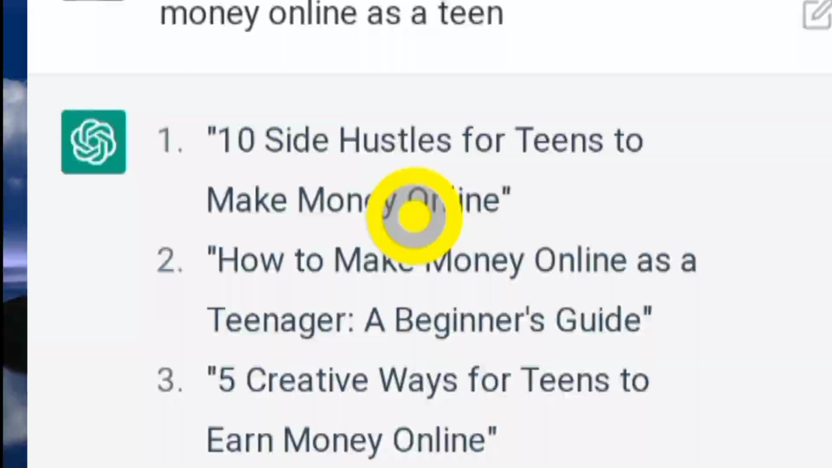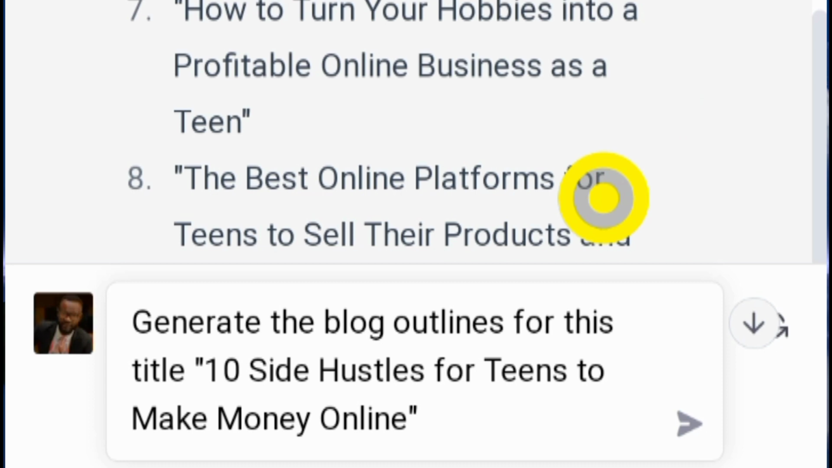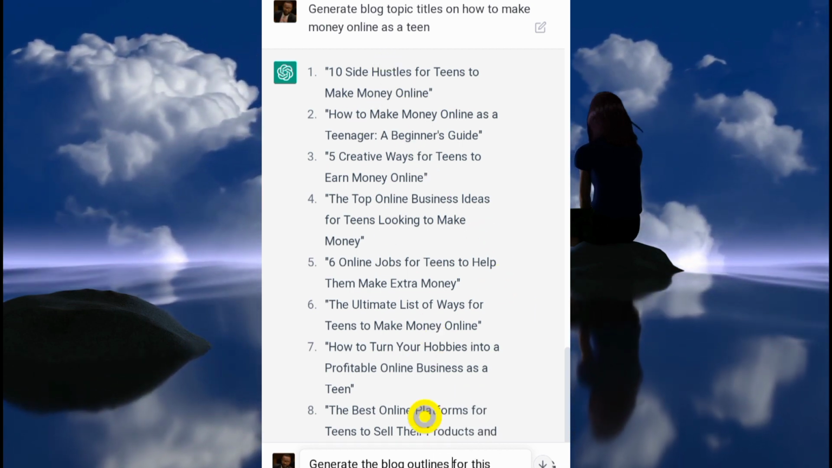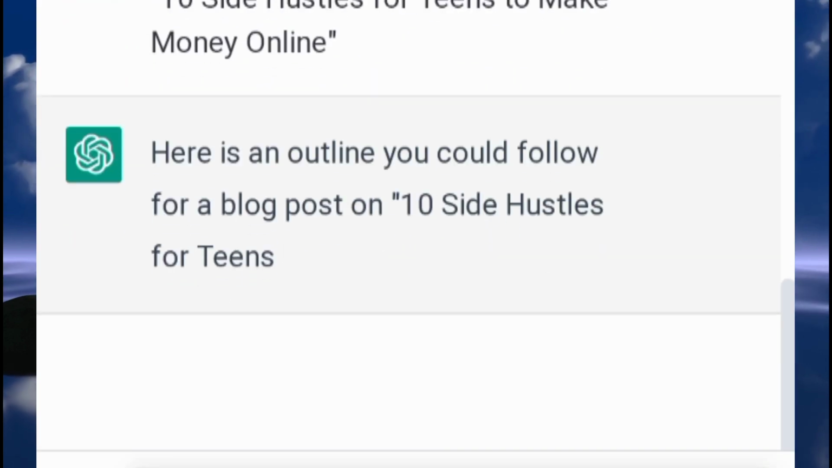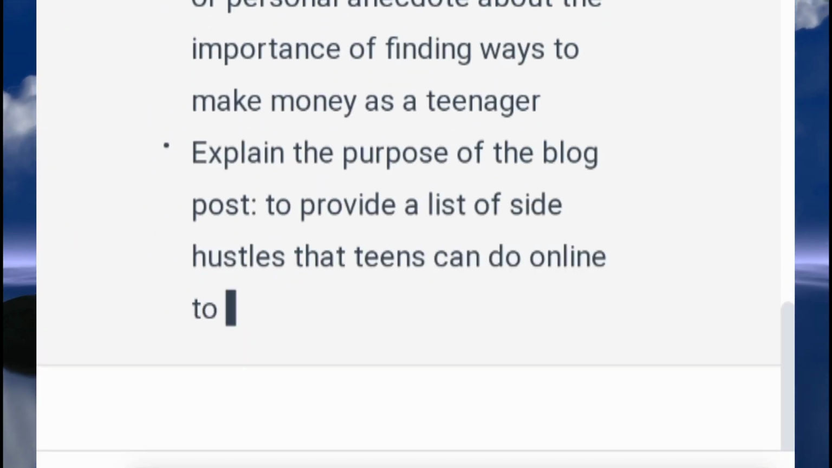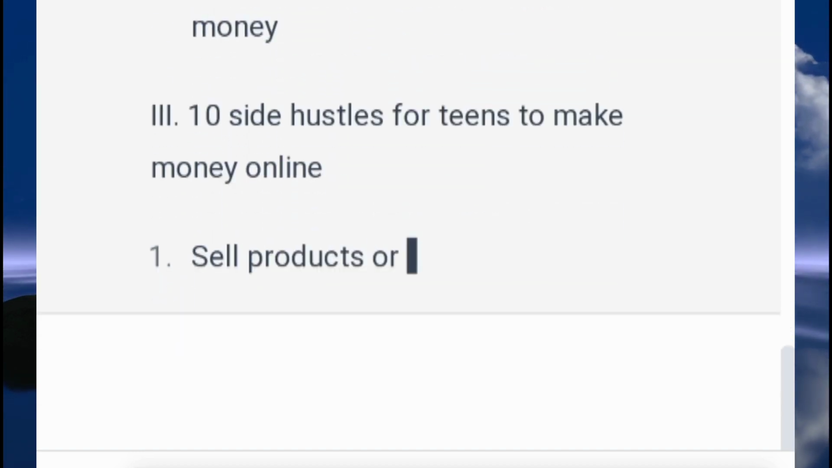So you're going to copy it and come over here and type in the following prompt, and this is the prompt: generate the blog outlines for this title. You're going to put inverted commas and then paste the title down here. Then you're going to click the search button, and as you can see, ChatGPT is going to do the same thing. It's going to generate blog outlines for the title.